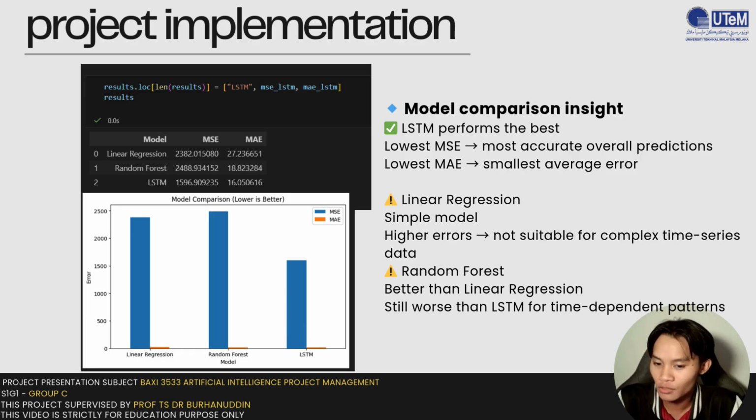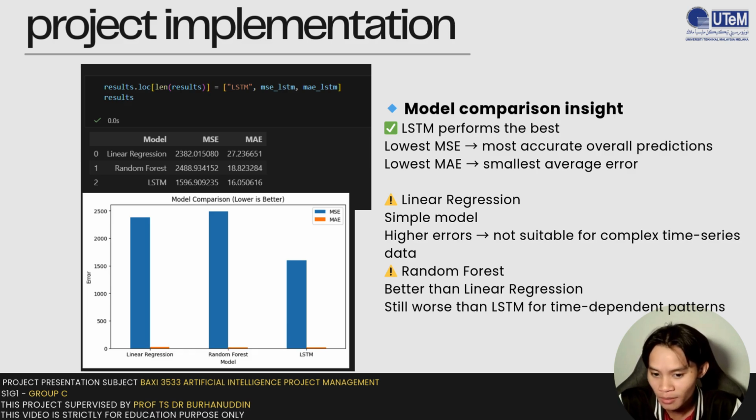As we can see in the chart, linear regression, the first bar, had the highest error rates, indicating it was too simple for this complex data. So we moved to the random forest, which performed better but still fell short. And the LSTM, the bottom bar, significantly outperformed the others, achieving the lowest MSE of 1596 and MAE of 16.05.